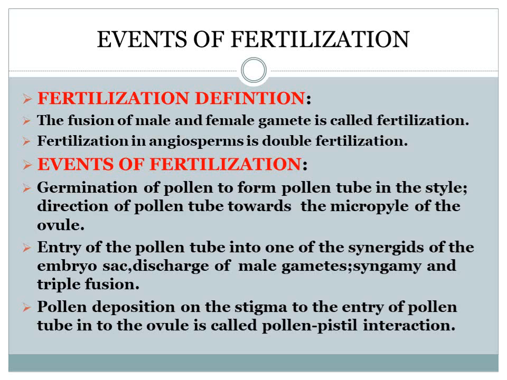In this PPT, you can see the consolidated events of fertilization. After the pollen deposition on the stigma, the entry of the pollen tube into the ovule is a pollen pistil interaction. That process is called pollen pistil interaction.